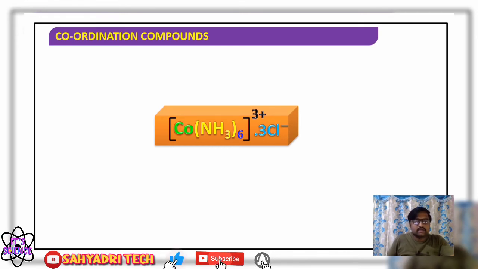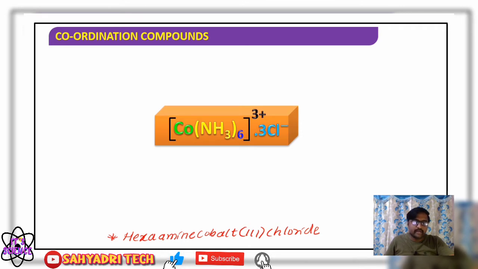The name is hexaamminecobalt(III) chloride, with cobalt's oxidation state 3 in brackets. So it is the name of a complex, hexaamminecobalt(III) chloride, which means in this complex what are present?